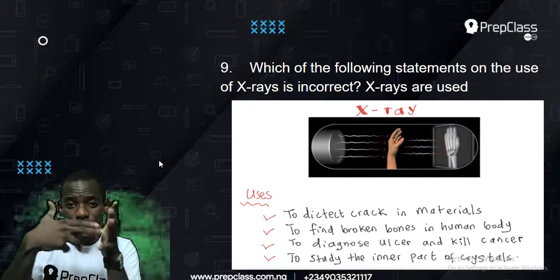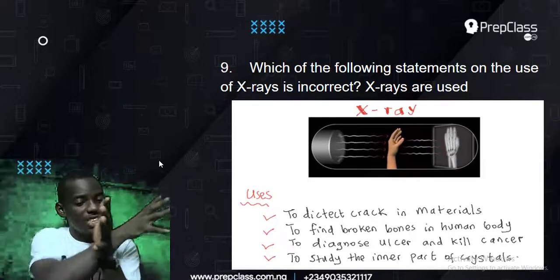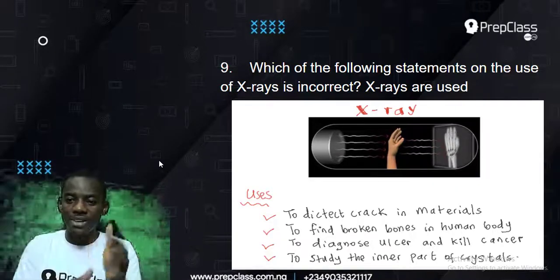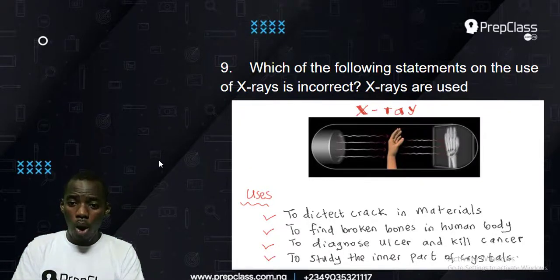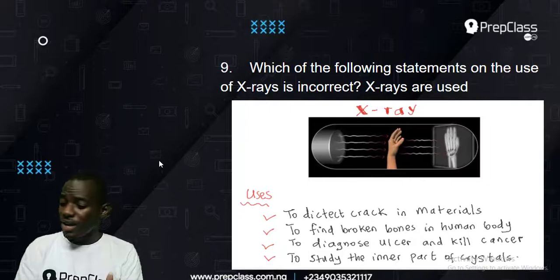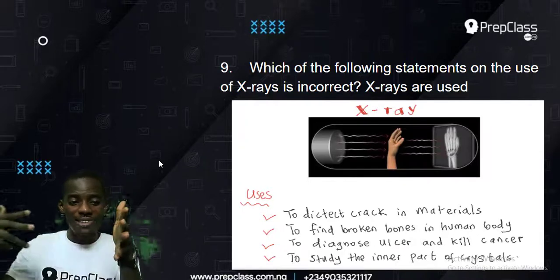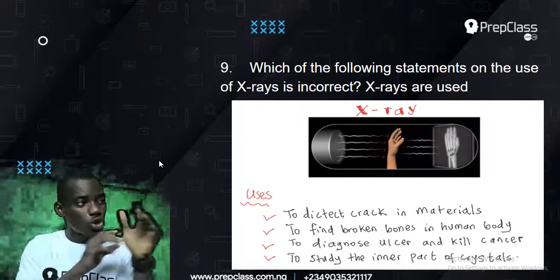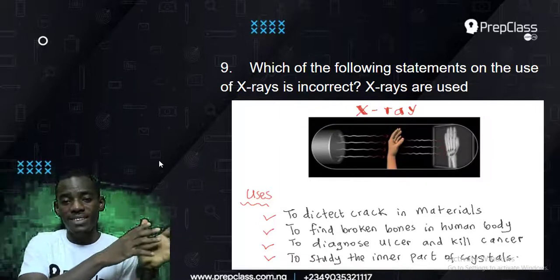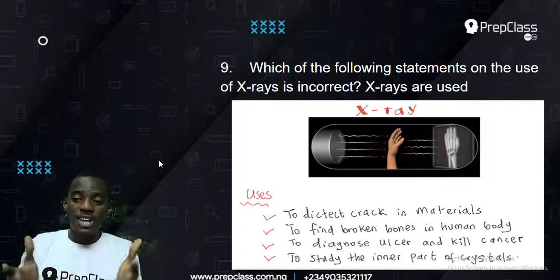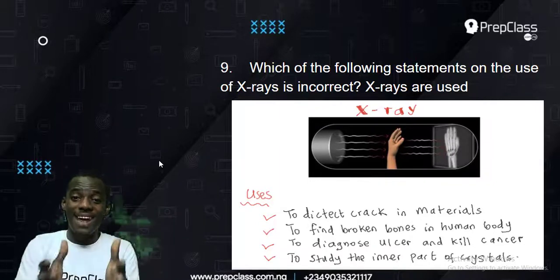Electrons are released towards the body, and then it casts a shadow showing the bones inside the hand. That's the way X-ray works. Now, X-ray can be used to detect cracks in material. So if you have a metal and you cast X-ray on it, it will show you the inside of the metal behind it. Okay, good. So from there you can find if the material is cracked, you will know.